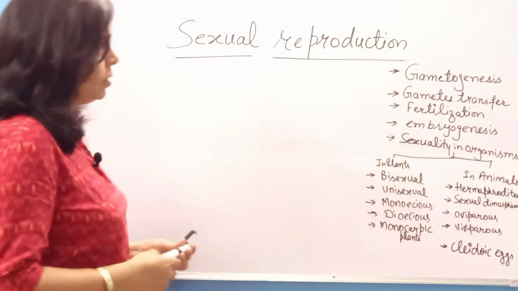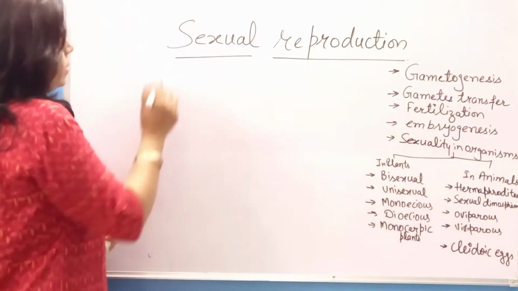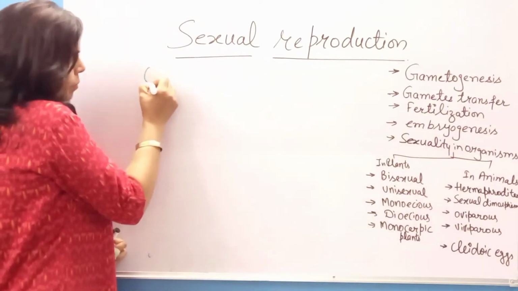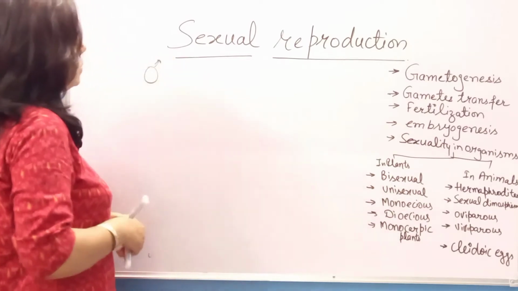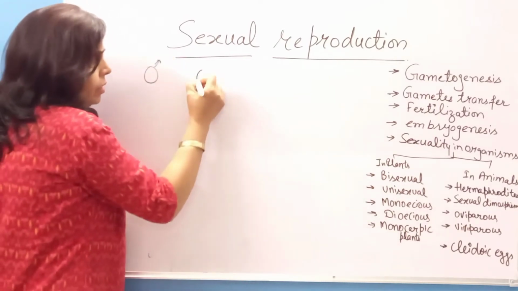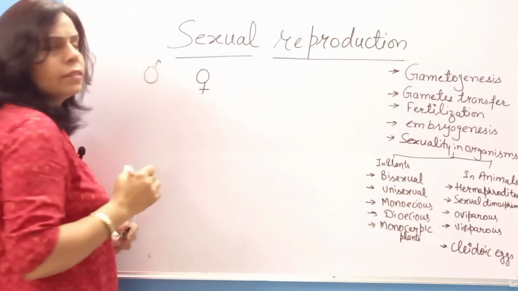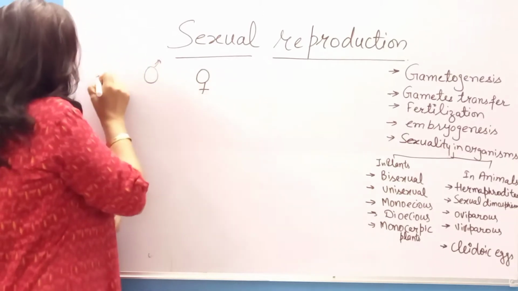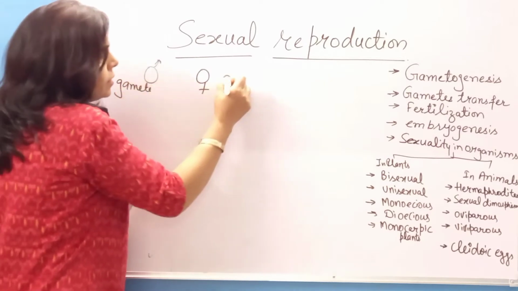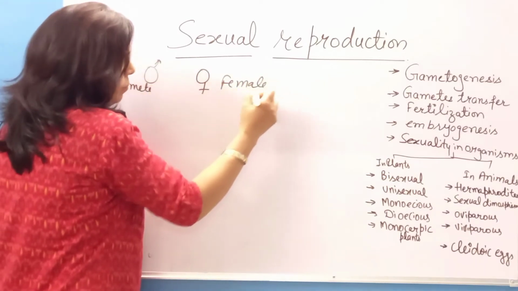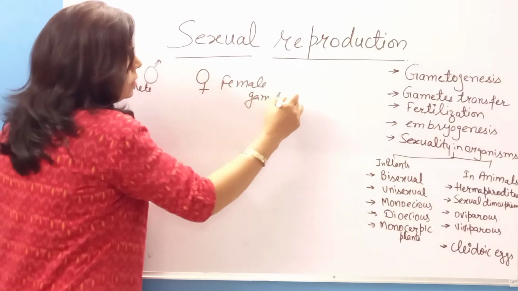One parent is giving male gamete and another parent is giving female gamete, right? This is male gamete and this is female gamete.